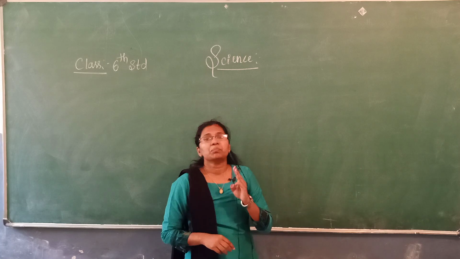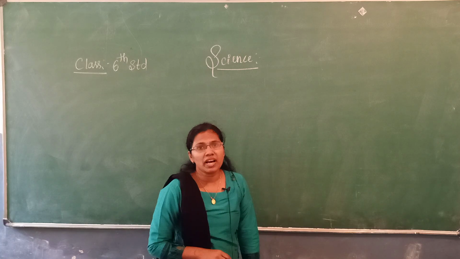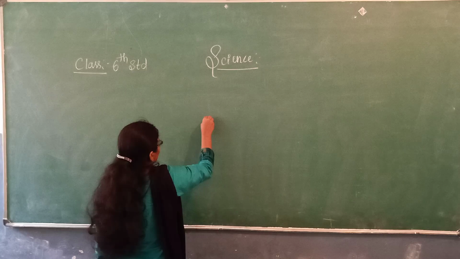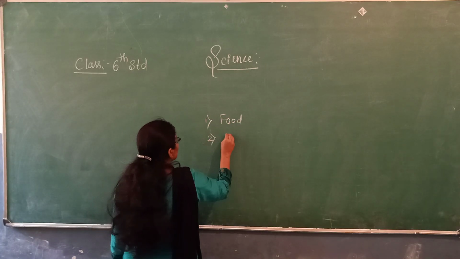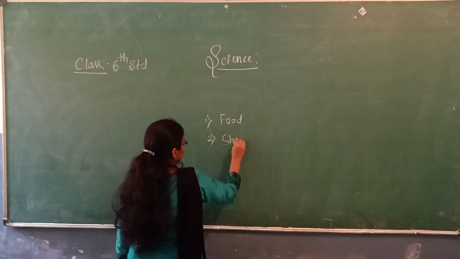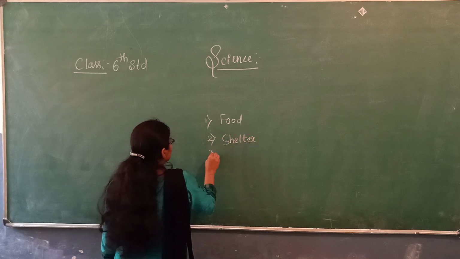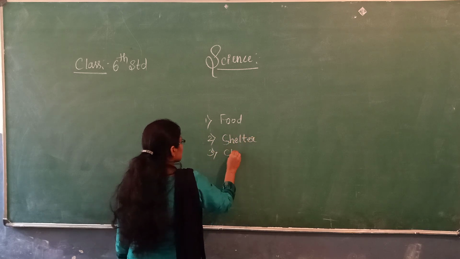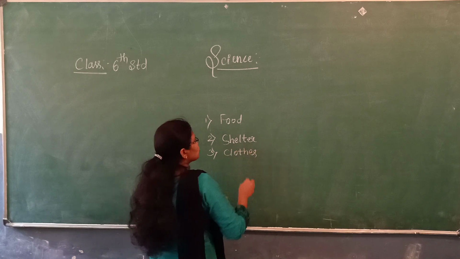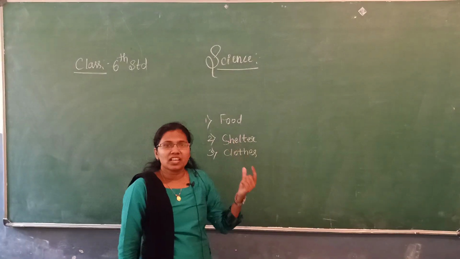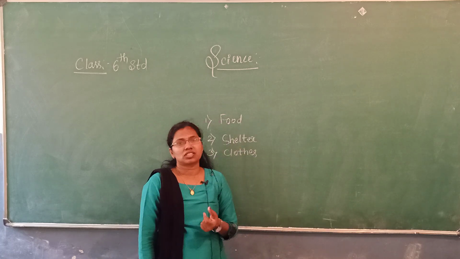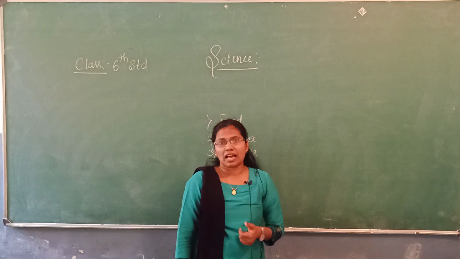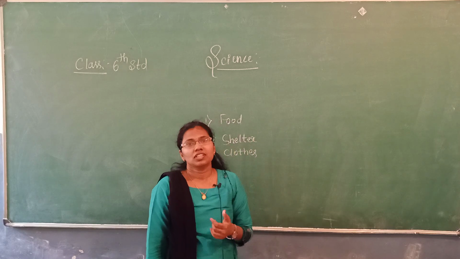The first one is the food, second one is the shelter, and the third one is the clothes. So these are the three basic needs of human life, that you have studied in the 5th standard.